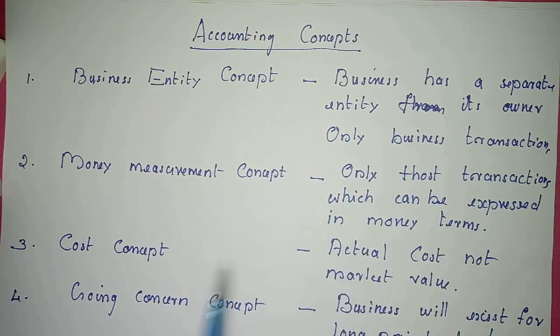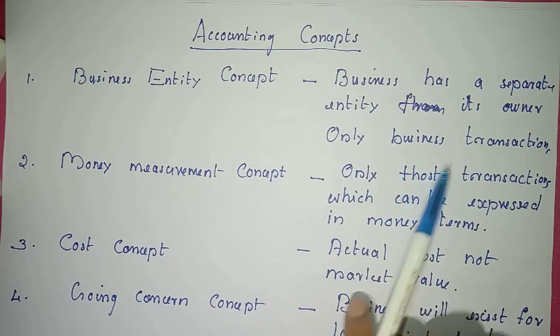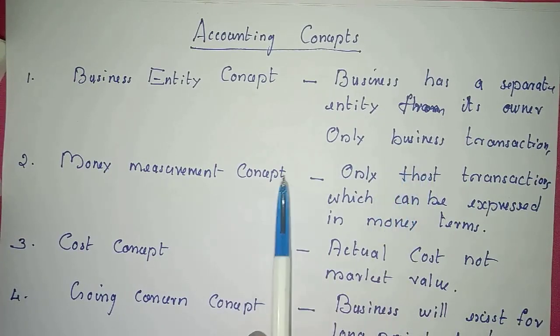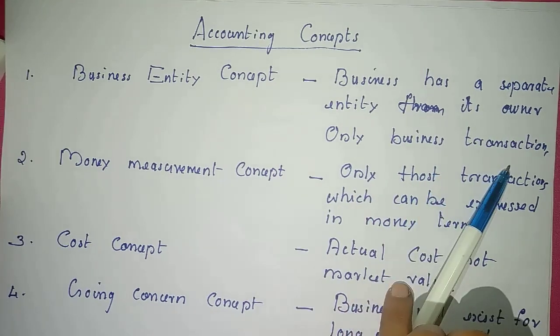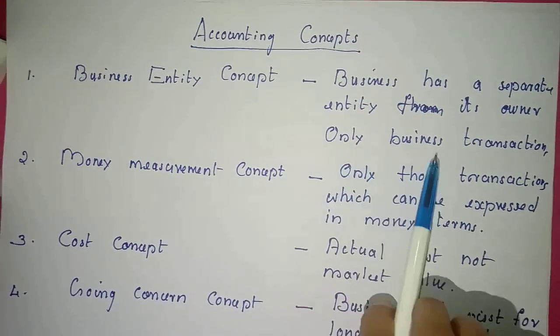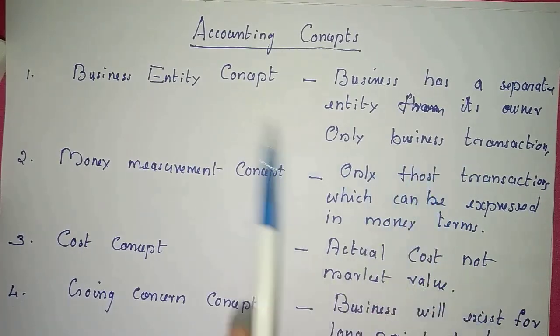For example, if he is paying rent for his house or if he is buying an asset, these are all his personal transactions and no need to record that type of transaction in our books of accounts. At the same time, if he is investing money in the business or he is withdrawing money from the business, it has a connection with the business and must be recorded. And if we are mixing the personal transactions of the proprietor with the business, we will not get a clear picture of the business. Therefore, business entity concept is an important one.